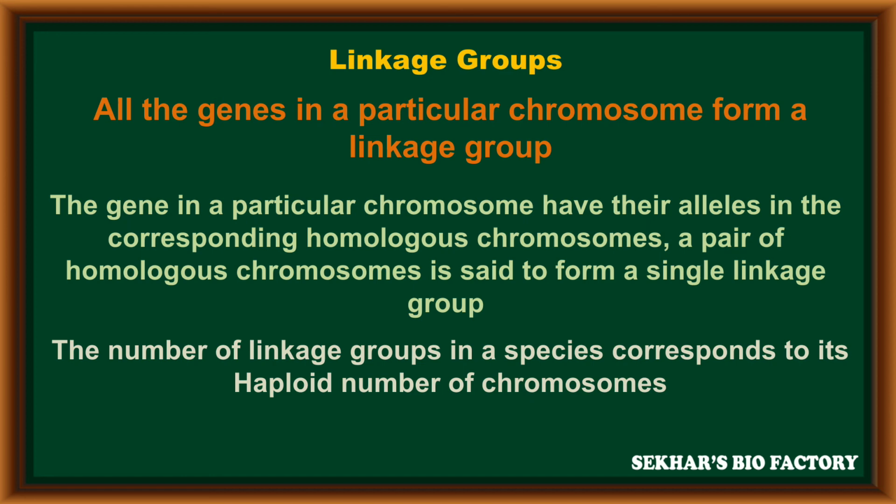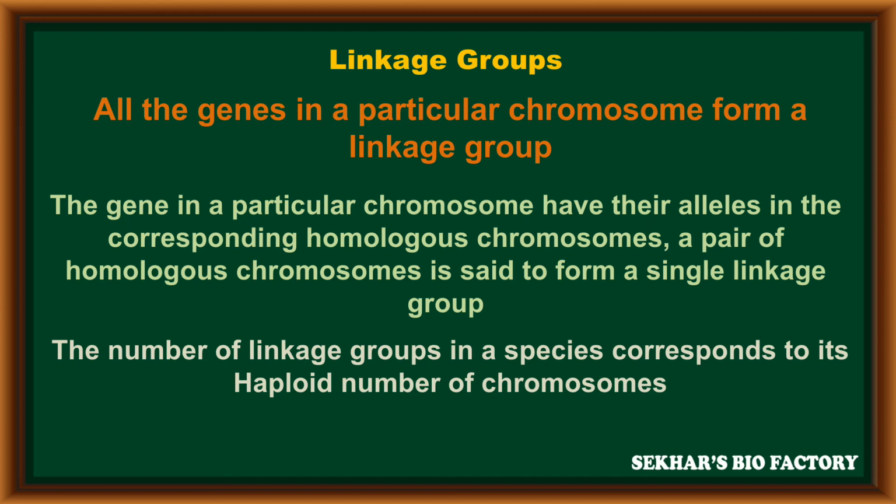That means a linkage group is all genes present on one single chromosome, physically associated and linked to each other. One chromosome is equal to one linkage group.